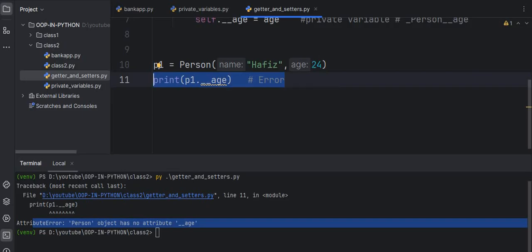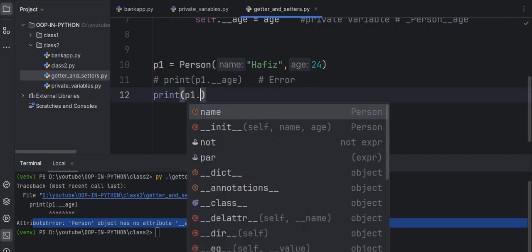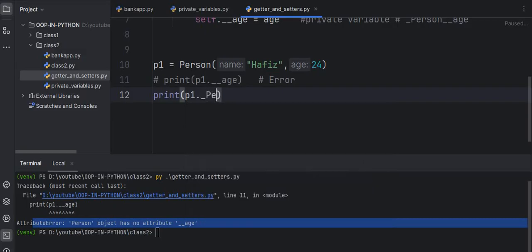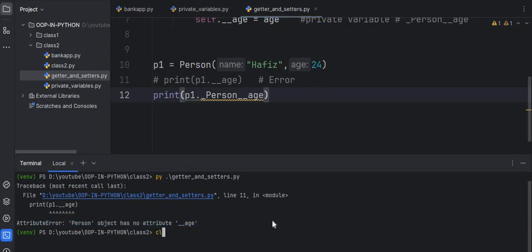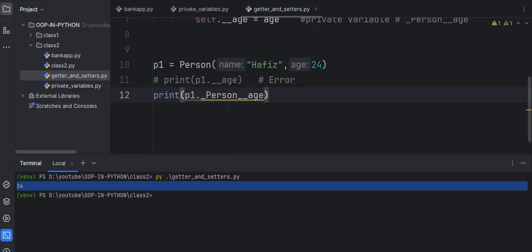Let me write how we can access this using name mangling. Print p1 dot underscore Person, our class name, and underscore age, our private variable name. If I run this code, you see I am getting the age of the person, 24.